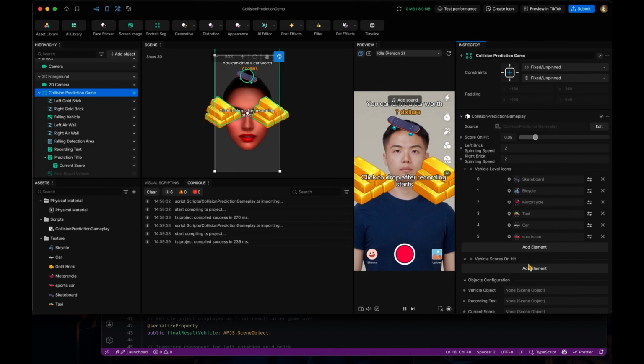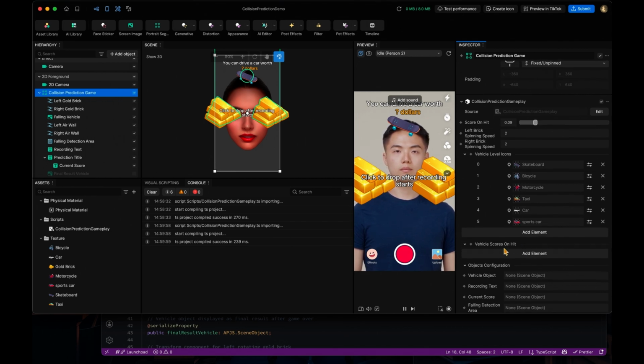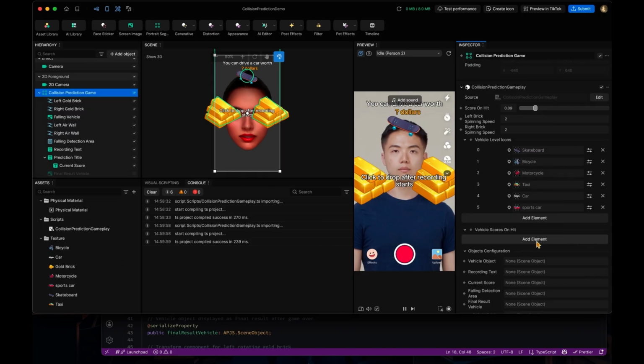So that's 6 levels of the vehicles. Okay, so the vehicle scores on hit. And this is kind of like free values here that you can set. It will determine how fast the value will increase as your vehicle bounces off each other on these two bricks.